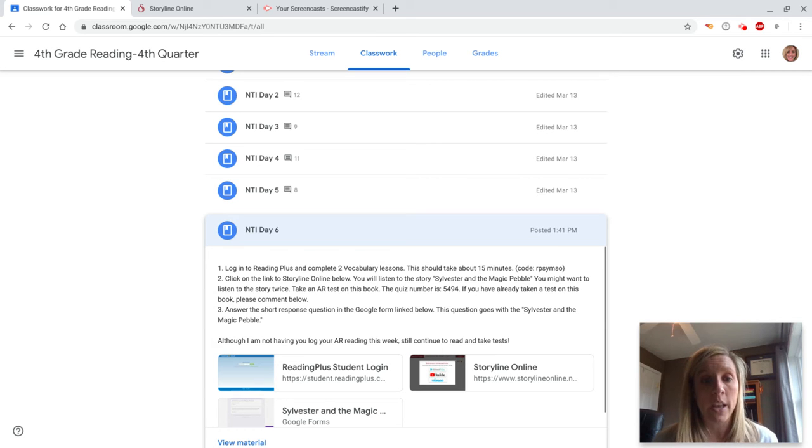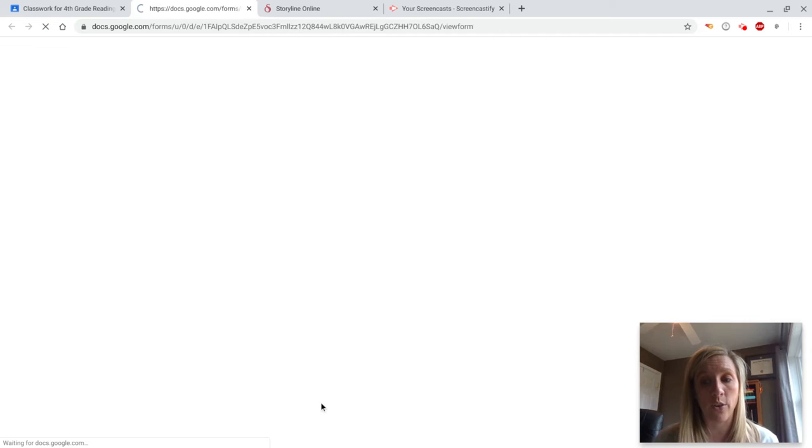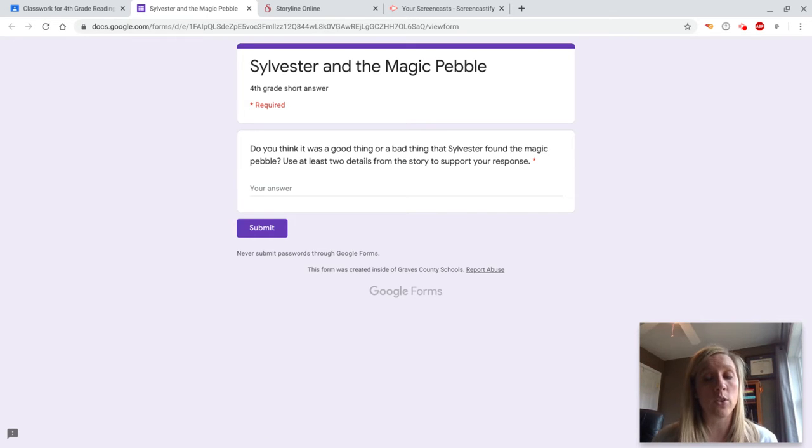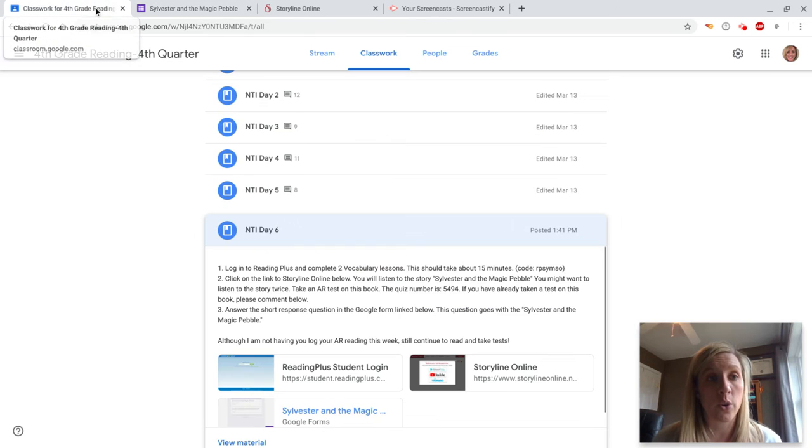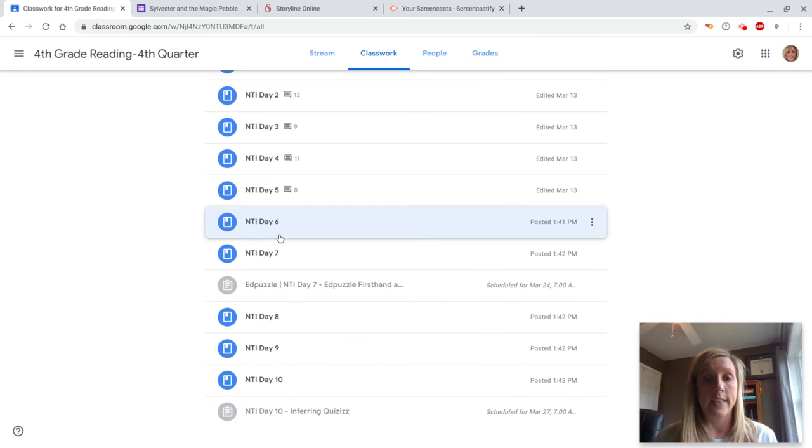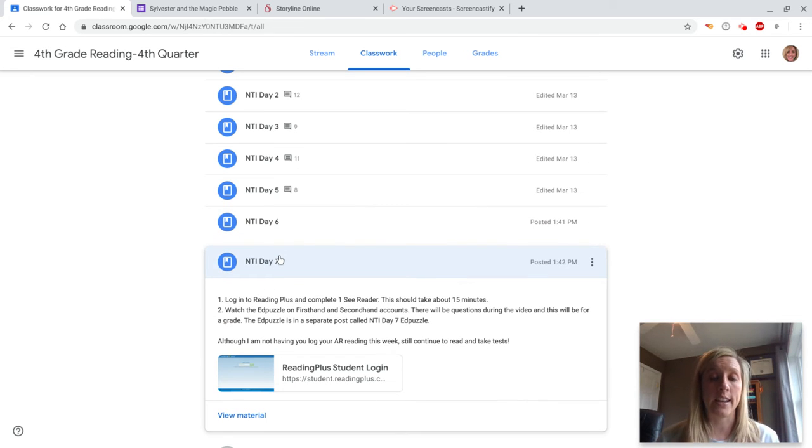And I'll understand. Then after you've done the test on Accelerated Reader, you're going to do a Google form. So you're going to just do one little question. It's going to be a short response, and I want you to use RAPS: restate, answer, proof, and sum it up, please, to do this question. And then after you've completed your vocab lessons on Reading Plus and you've done your Storyline Online, you're done for NTI Day 6.